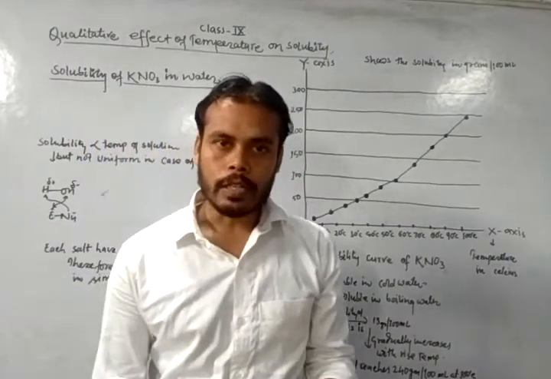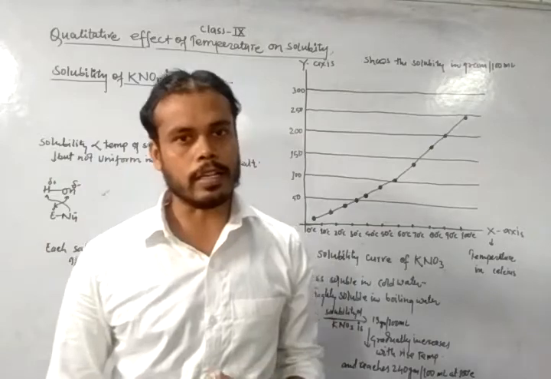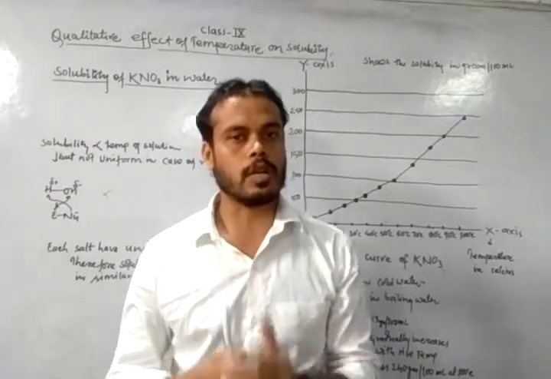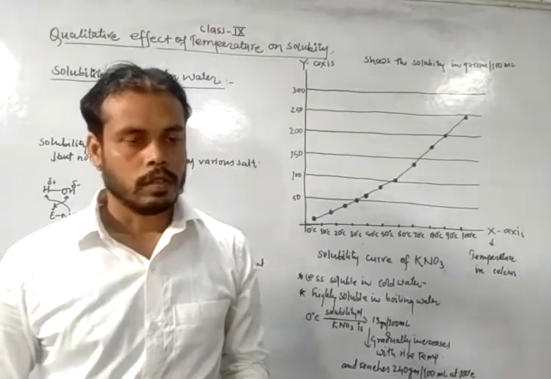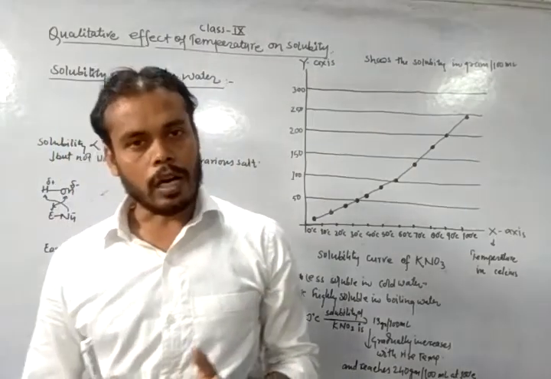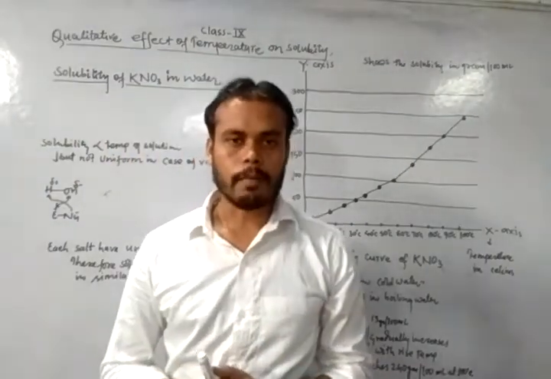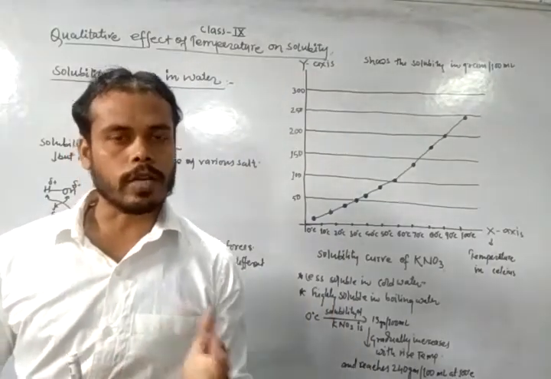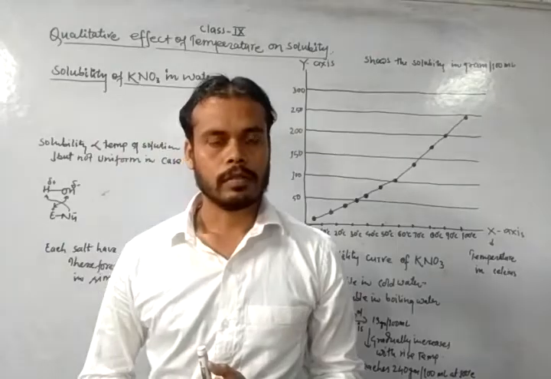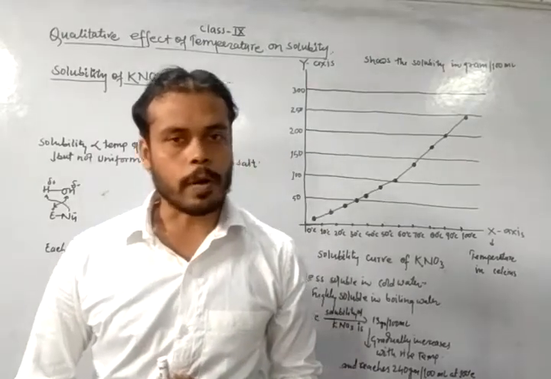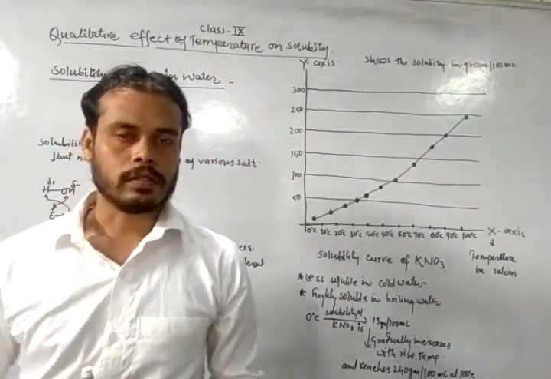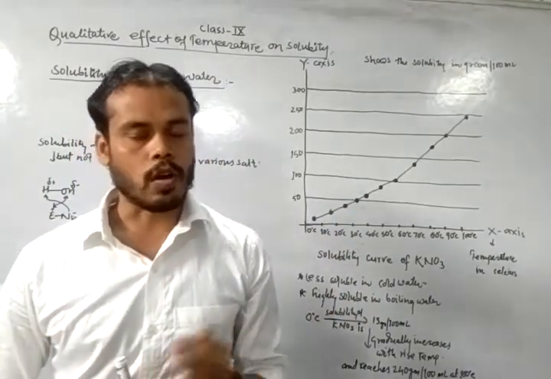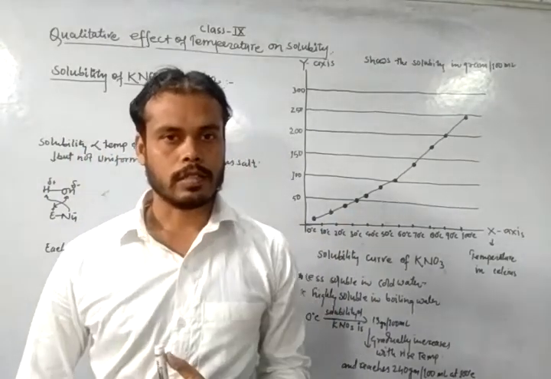Solubility increases or decreases depending upon the temperature of the solution. I would like to tell you that the solubility of any substance, of any salt, is directly proportional to the temperature. That means when temperature increases, solubility increases.